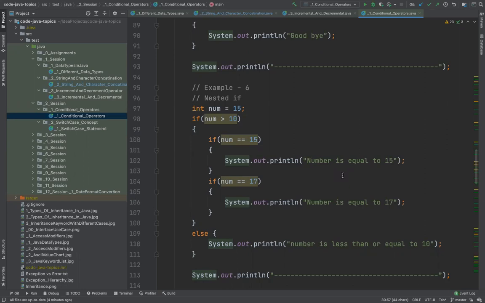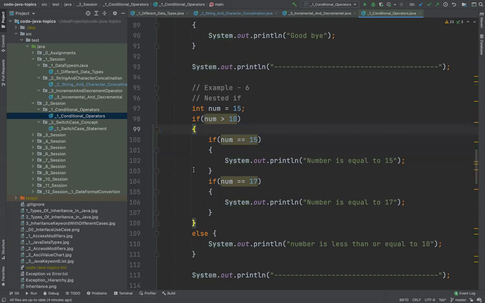Of course there is technically no limit, but logically there is, because you shouldn't be writing too many ifs. If you're doing that, that's considered a wrong design or wrong pattern, which is a bad thing, right? So two or three nested ifs are actually normal depending on your problem statement. Okay, so here also the same thing we can try.